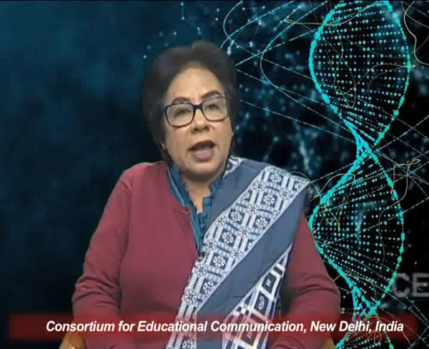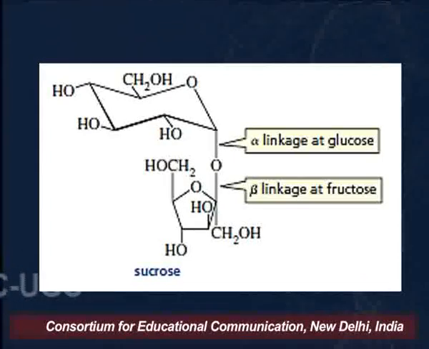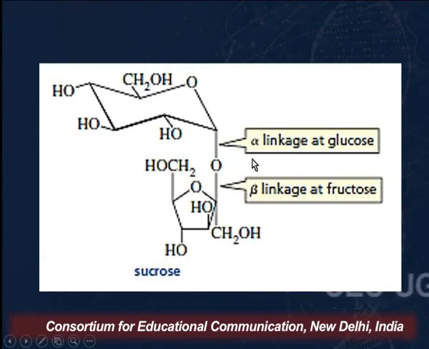Again I have shown on your screens the linkage. You have to keep this in your mind and concentrate on this: when we are talking of glucose, it is carbon number 1, and here the linkage is alpha. Why is it alpha?